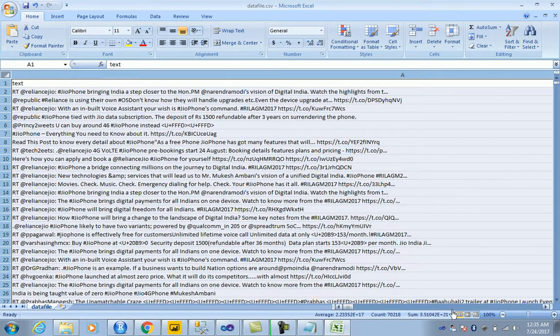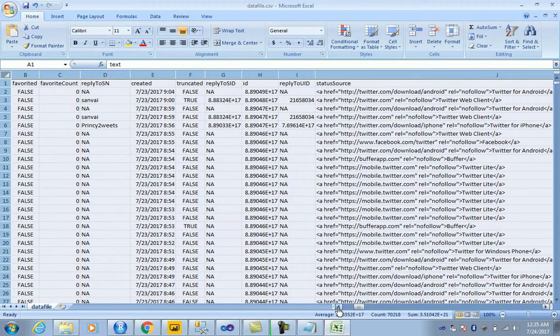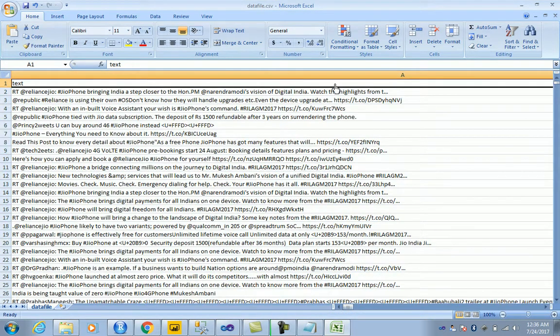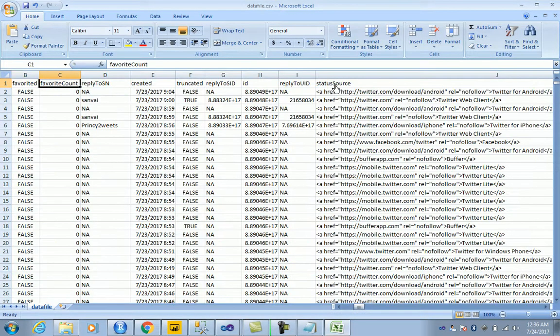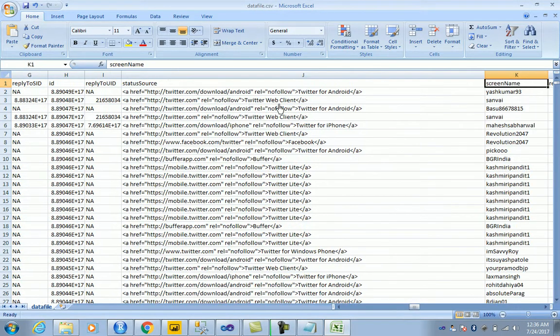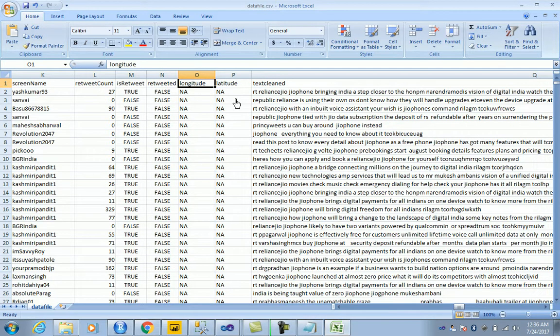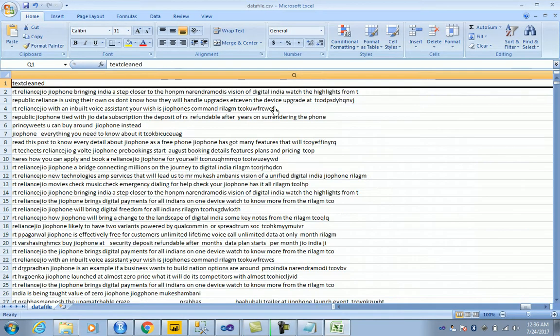So what we have here, if you see, is the actual text, and then we have the other columns. We have favorited, favorite count, replied to, created, meaning when the tweet was created, and the other important columns: the source from where the tweet was done, the screen name or the username who actually did the tweet, the retweet count, and the longitude and the latitude, or the location from where the tweet was done. And then the text, this is the cleaned text.